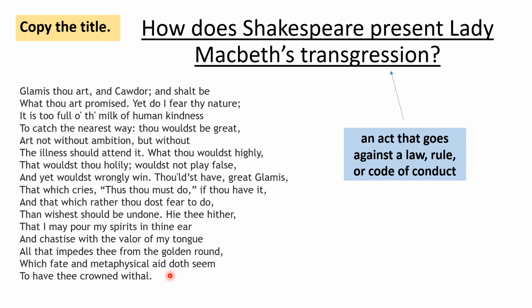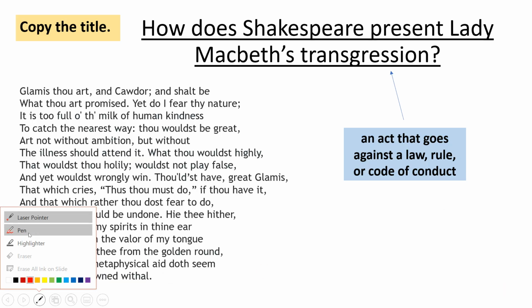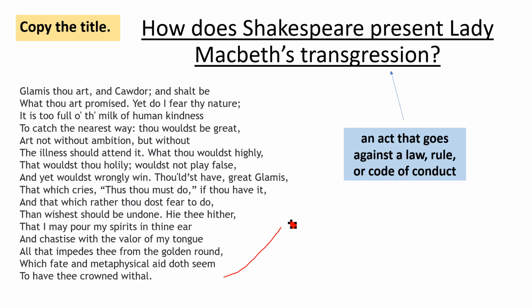So, normally at this point, I would ask you to map out your character arc like this, and then you would plot your 3 paragraphs. This extract, I know, because my knowledge of the text is so good, is from Act 1, Scene 5. So this extract would probably form my first paragraph here.